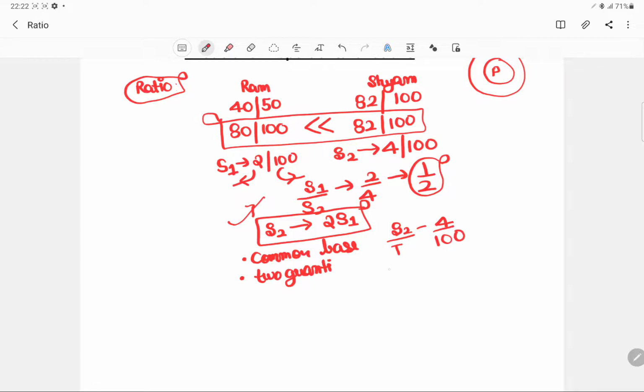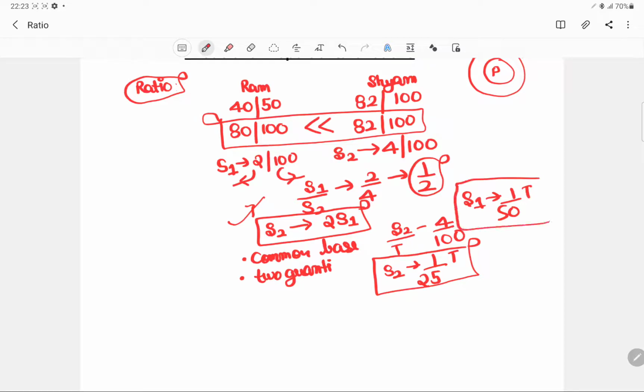So I can say that student S2 is 1 by 25 times of T, or student S1 is 1 by 50 times of T. So you can have a ratio with reference to the total, or you can have the ratio with reference to one or the other quantity. I think you got the point.